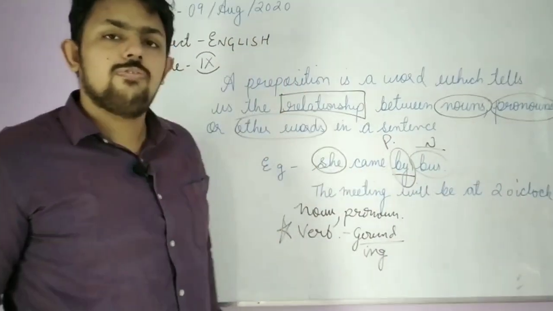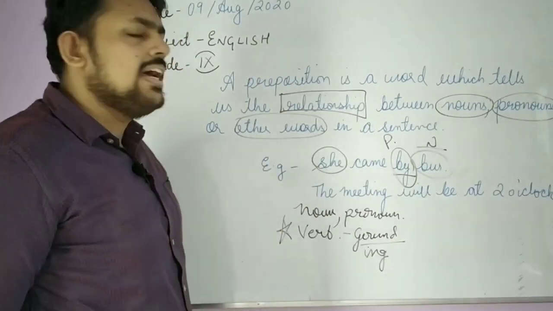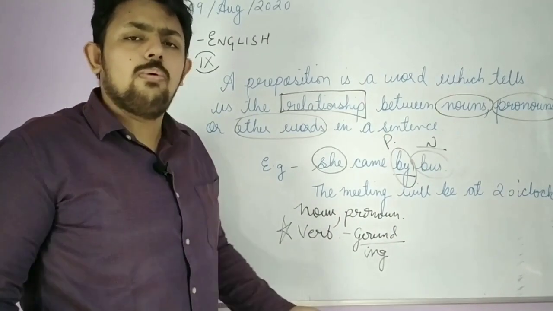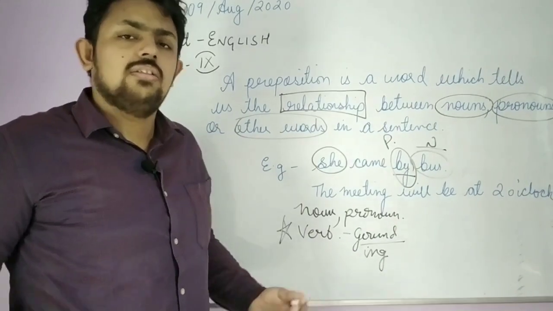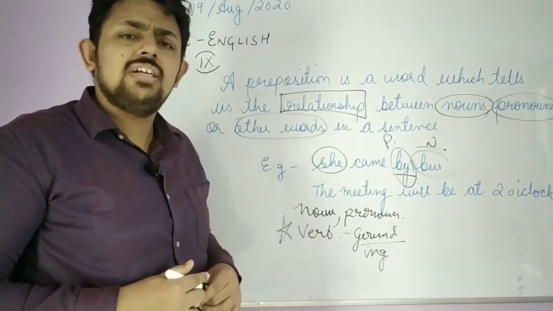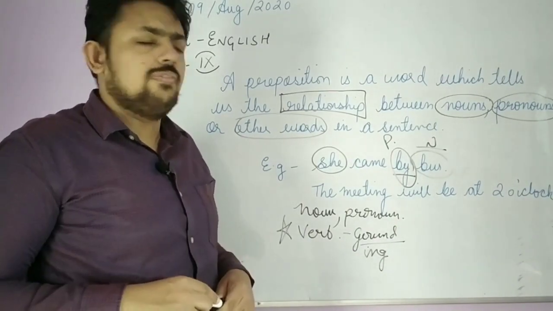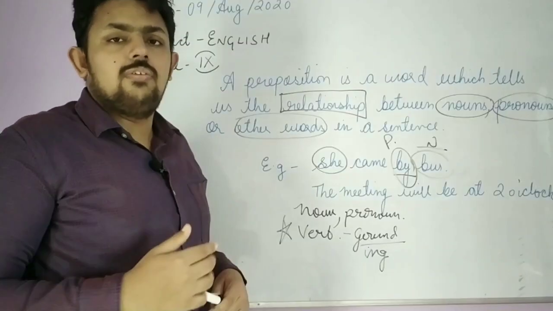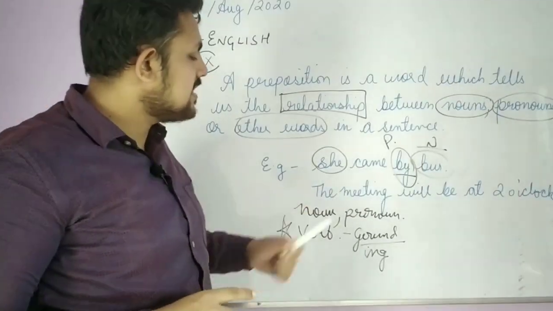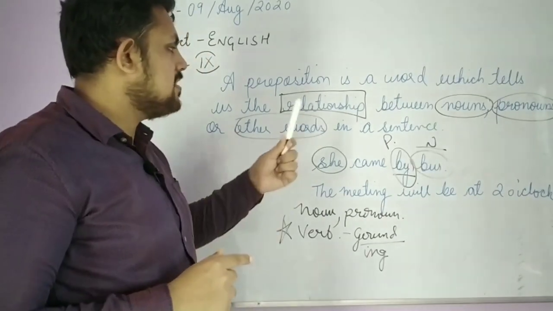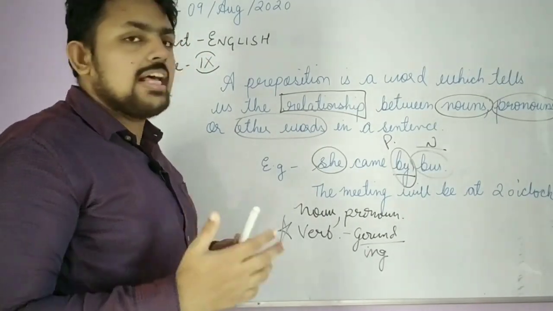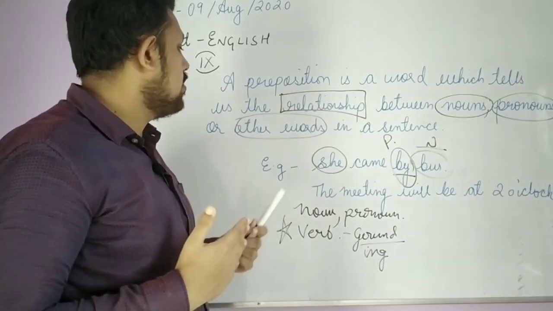So this is the way of finding out the prepositions, and there are generally very common prepositions, the prepositions of time, place, that we all have studied in the junior grades, but still we will do a revision of all that in the video itself. Okay, see the next example. The meeting will be at 2 o'clock. I have mentioned that a preposition tells the relationship between noun, pronoun or other words.